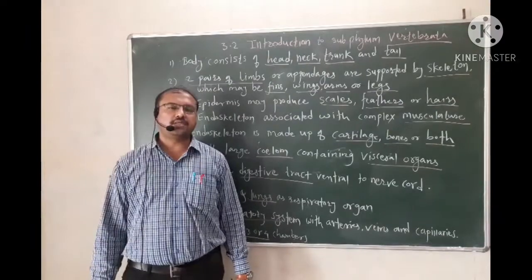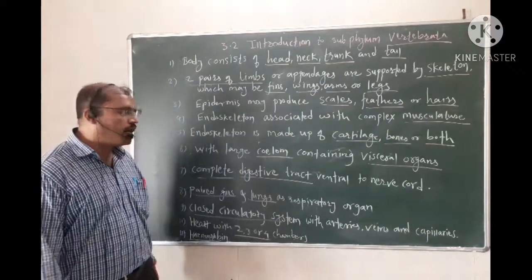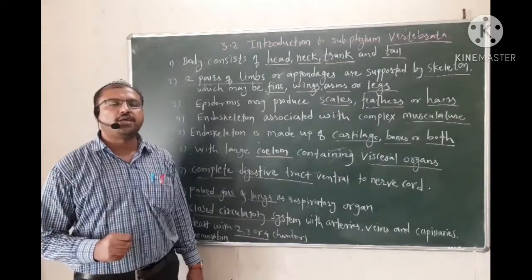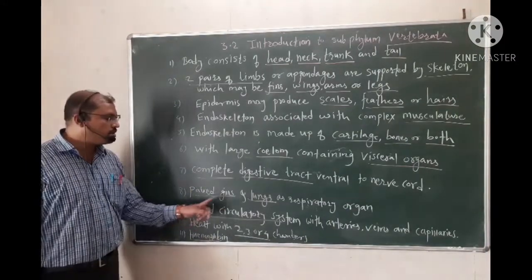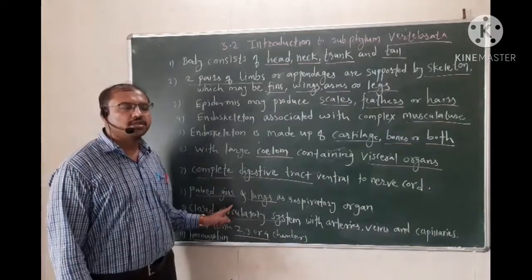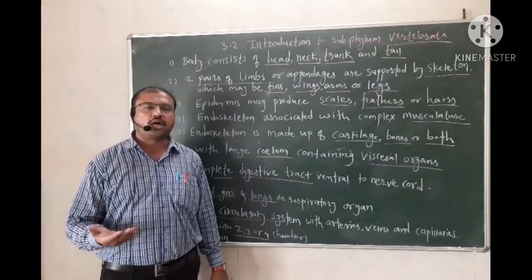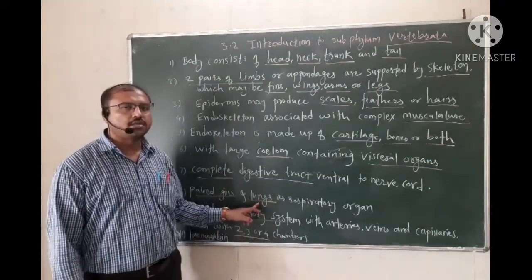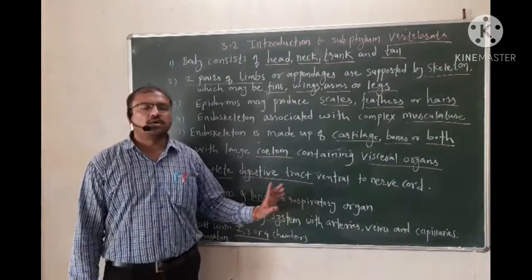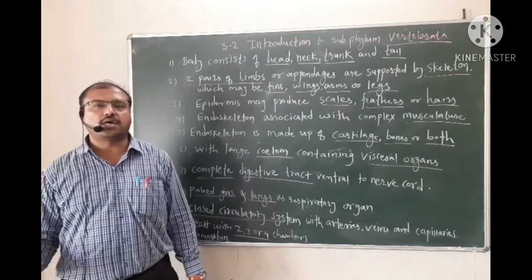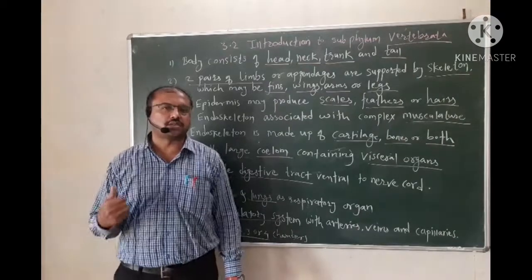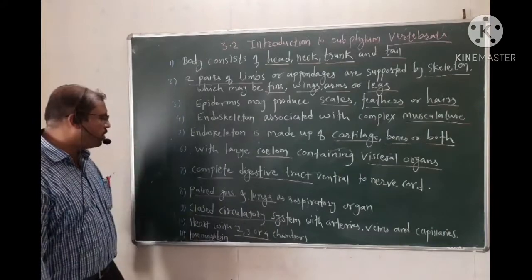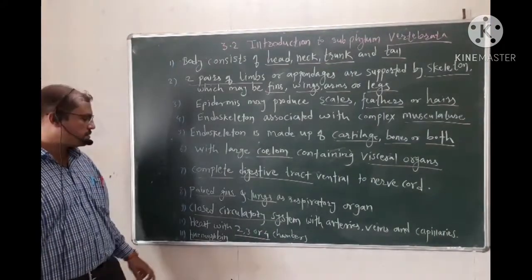Which are the lower vertebrates then? Pisces are the lower vertebrates, and the larval forms of amphibians, like tadpole larvae, also have paired gills for respiration. But as the tadpole larva develops into an adult frog, it develops lungs for respiration. And then the remaining classes, reptiles, aves and mammals, also have lungs for respiration. So this is for the exchange of gases.